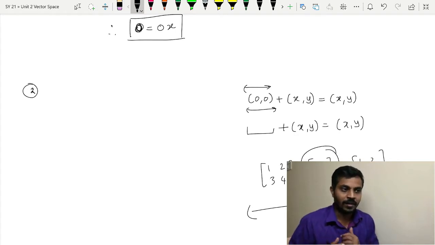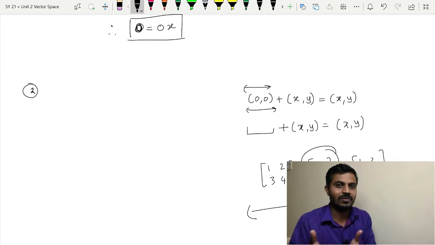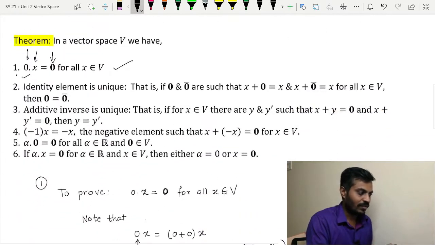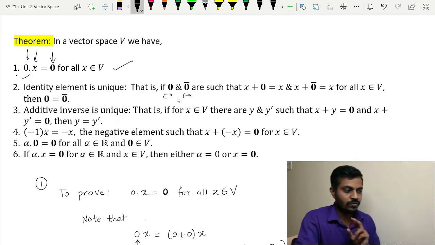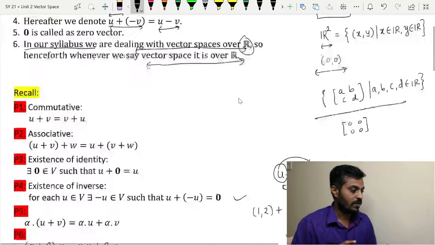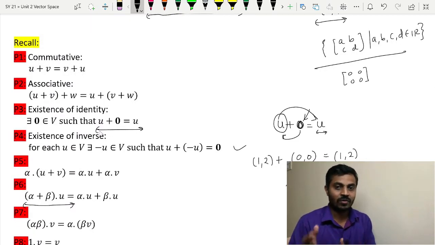So we start by assuming, suppose there are two 0 vectors in a vector space, bold 0 and another one I will call 0 bar, and we will prove that this 0 is equal to 0 bar, and that will prove the uniqueness. That is exactly what is done in the second part of the theorem. So two 0 vectors are taken, that is bold 0 and 0 bar, and since they are 0 vectors, we already know the property satisfied by a 0 vector: u plus 0 is always equal to u.